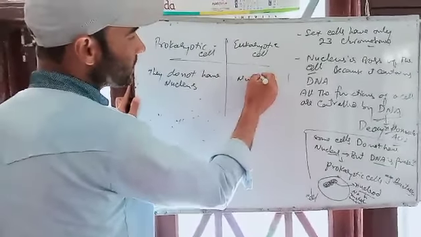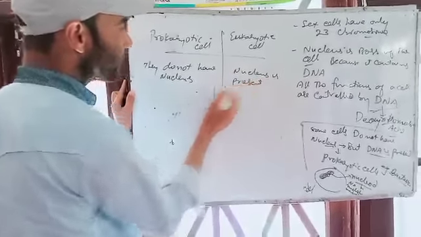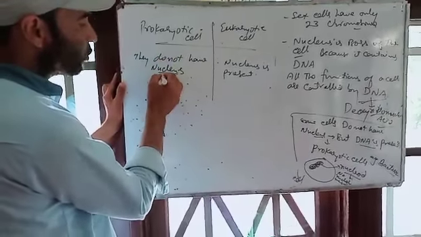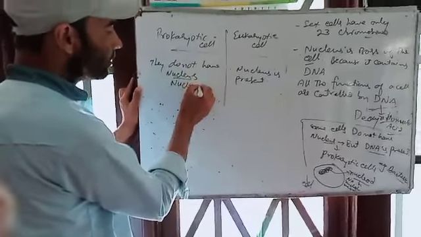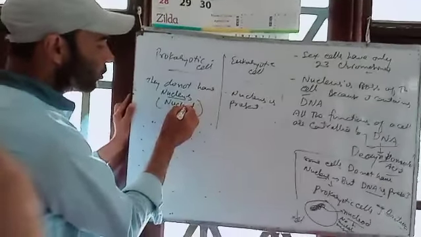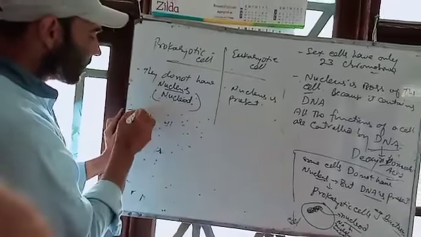Here in eukaryotes the nucleus is present. But instead of a nucleus, prokaryotes have a nucleoid.